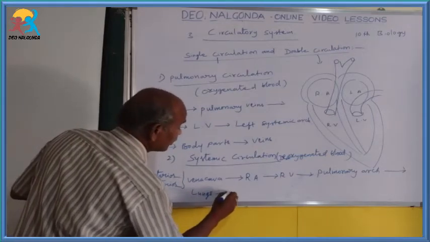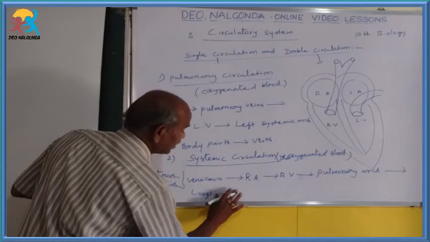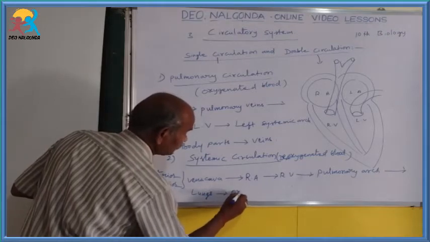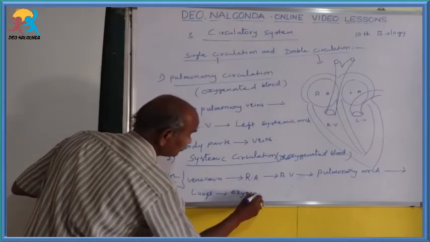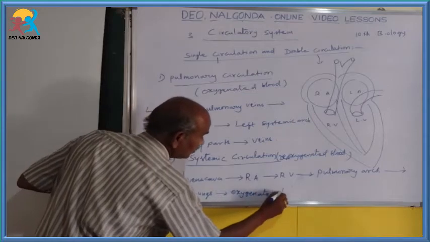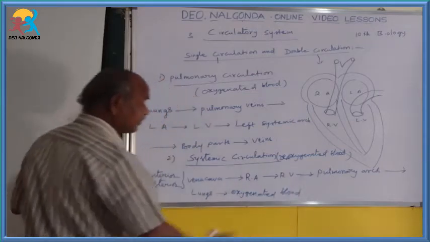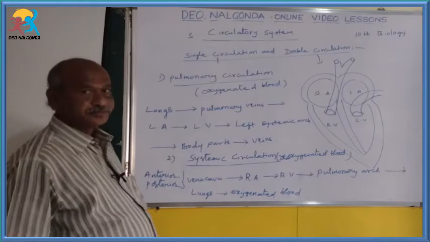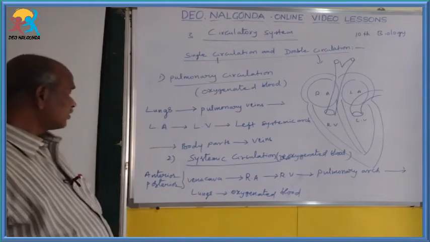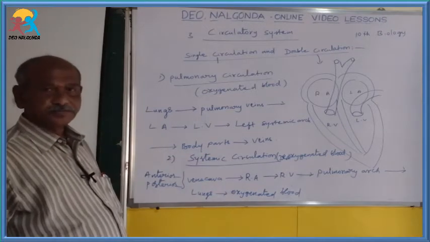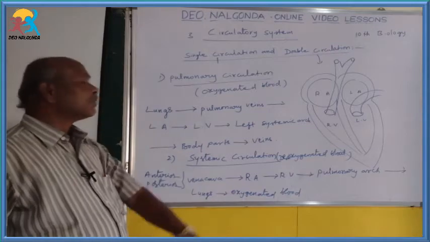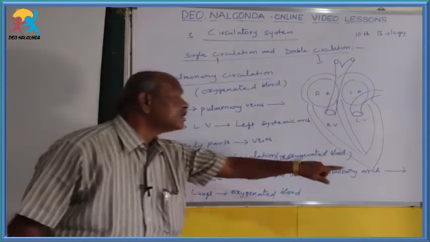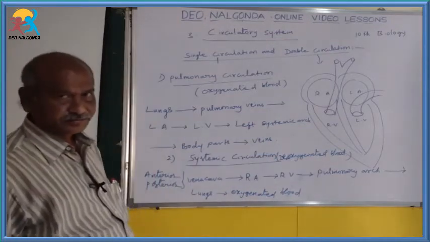In the lungs that deoxygenated blood becomes oxygenated blood. Okay, that is called the systemic circulation, or impure blood circulation, or deoxygenated blood circulation.